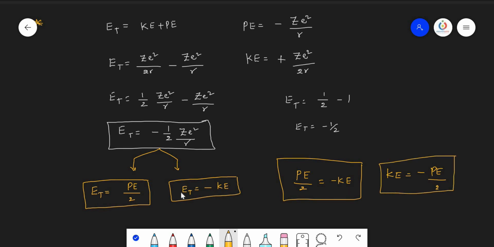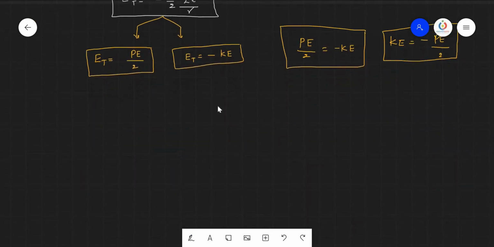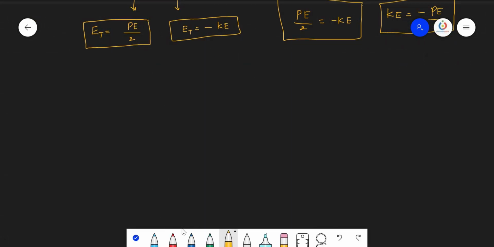By knowing these three formulae, you will be able to solve the problems. And I request you all, once again watch this video to note down all these formulae which are very helpful to you.